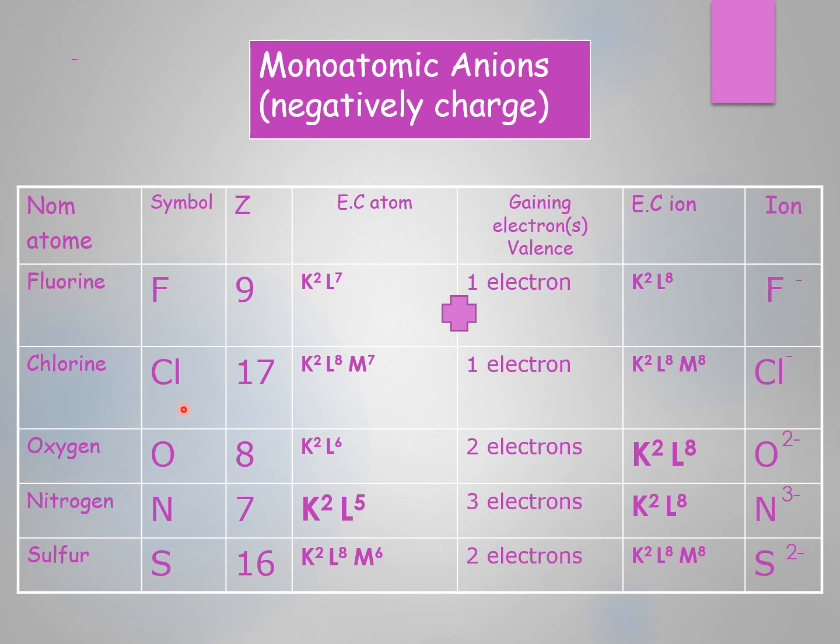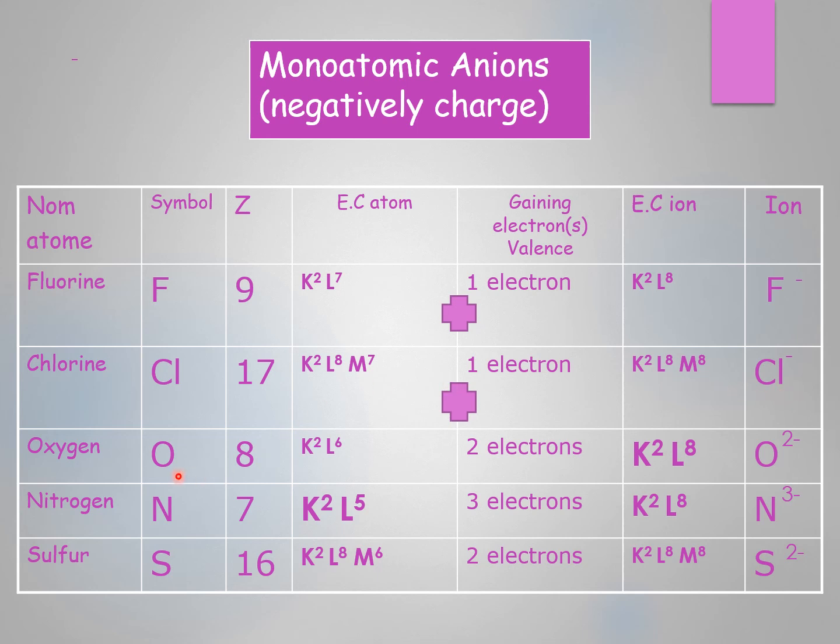And now chlorine here contains 17 electrons. Its electron configuration is K2L8M7, 2 plus 8 10 plus 7 17. The valence shell here is M, which contains 7 electrons, which means M here is not saturated, and to be saturated it must gain 1 electron to be K2L8M8. Look here, M7 plus 1 will be M8, so it gains 1 electron to be stable, to be chloride ion.